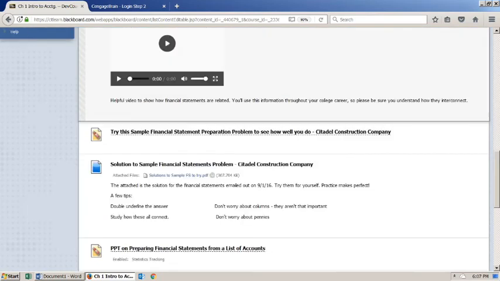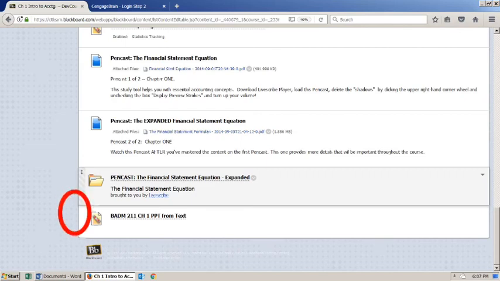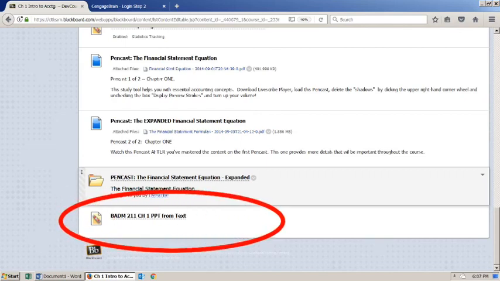And finally, in Chapter 1, as with all chapters, the textbook PowerPoint, which is much, much longer. It's not narrated. The textbook PowerPoint comes with the text. It has 70 or 80 slides. Some students would rather have the unnarrated version, and so for some students this is going to be their go-to for studying. So to summarize, it's up to you what tools you use, what you find the most helpful.